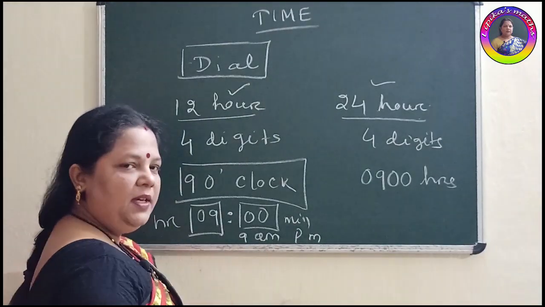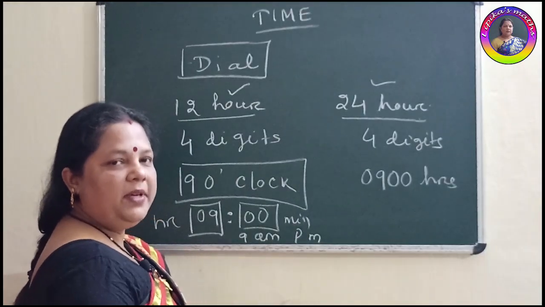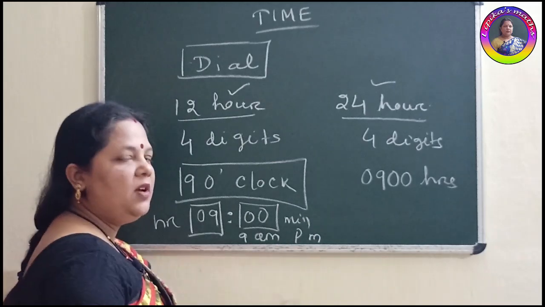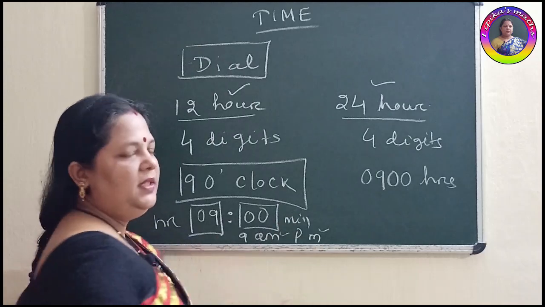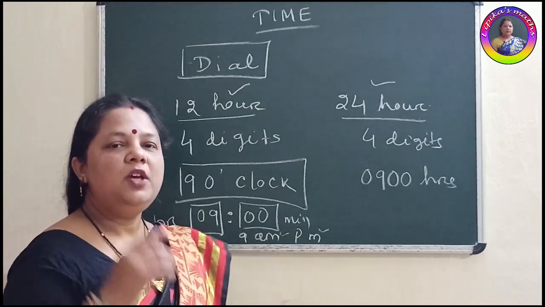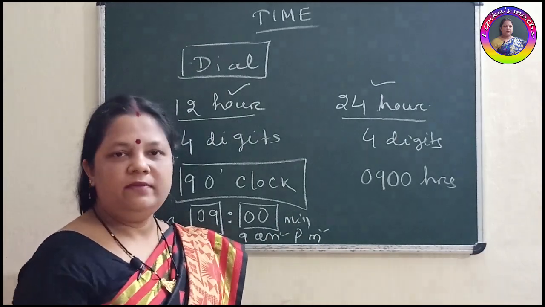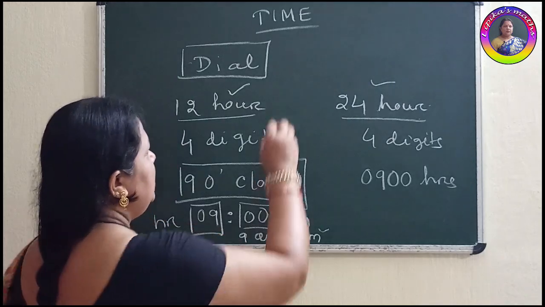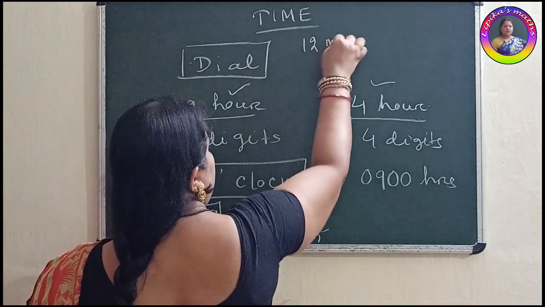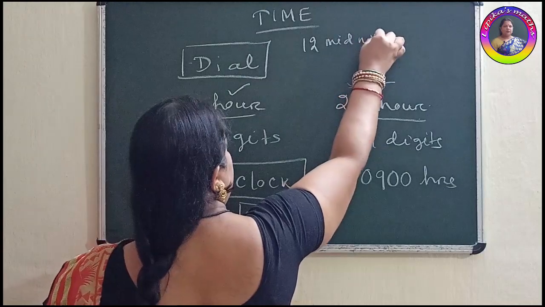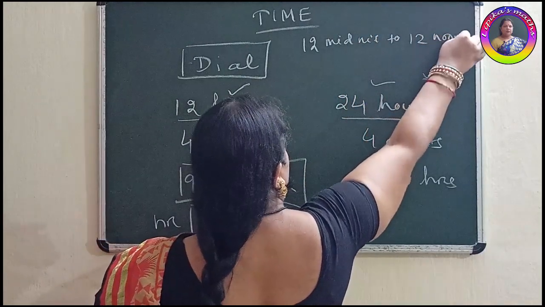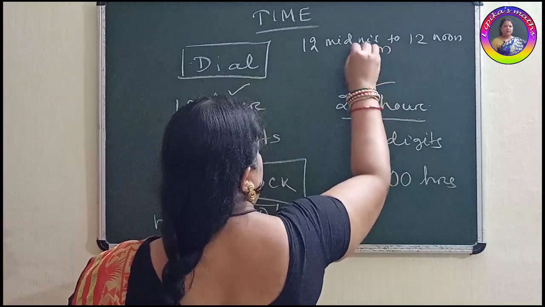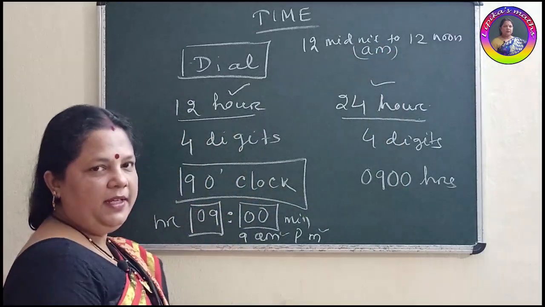What is this AM? AM stands for ante-meridiem and PM stands for post-meridiem. So what are AM and PM? AM timing starts from 12 midnight to 12 noon. The timing 12 midnight to 12 noon comes under AM, ante-meridiem.